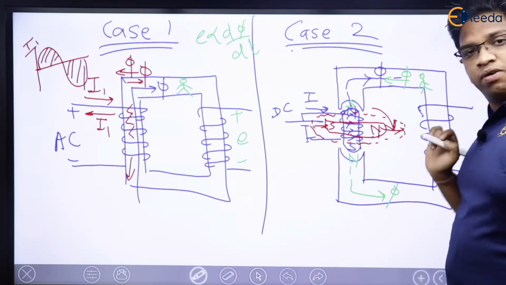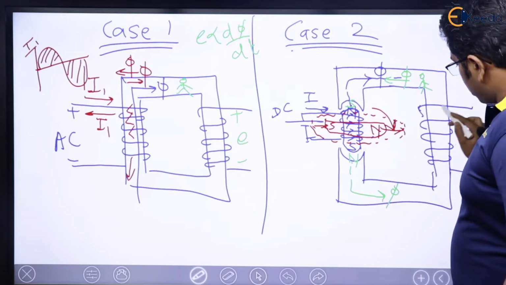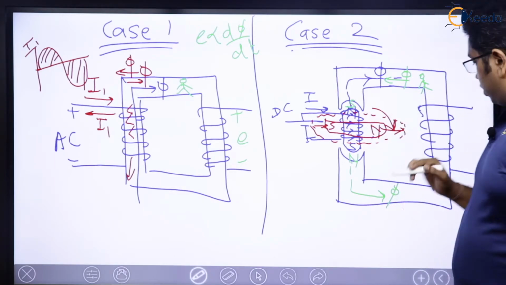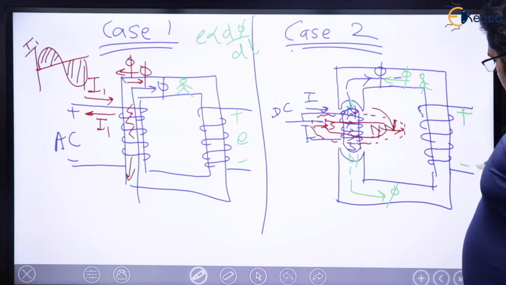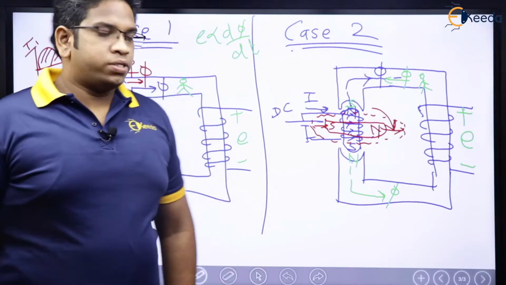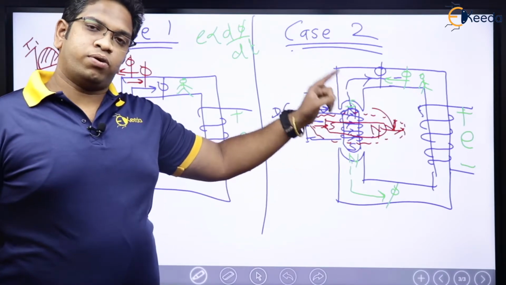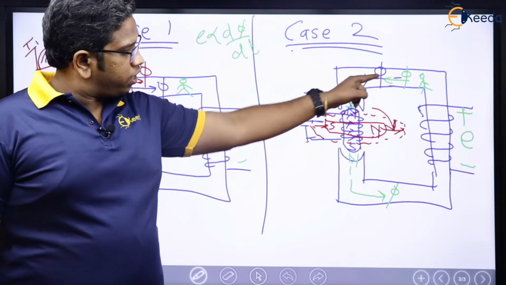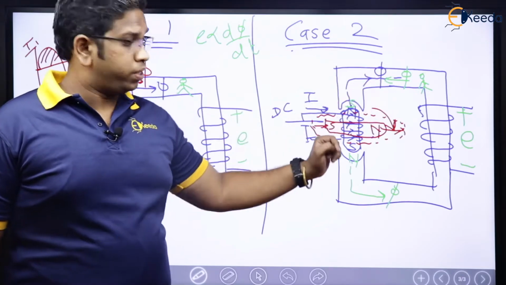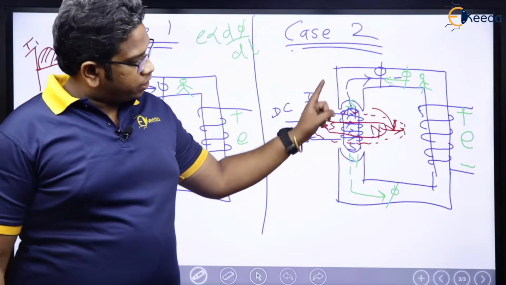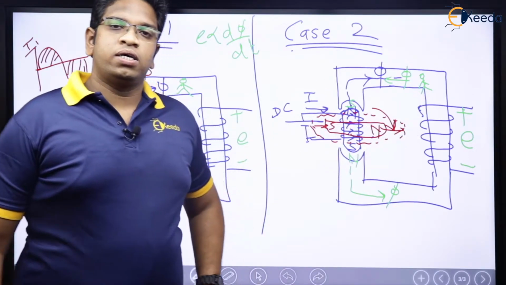Here I will experience a change in flux, which means this particular coil or this winding will also experience a change in flux, and that I will get here. Yes, so now if you observe, in the second case also EMF is going to be induced. Why? Because I am experiencing the change in flux in the core, which means the flux flowing through the core is changing. That is the reason I am going to get an EMF there also.